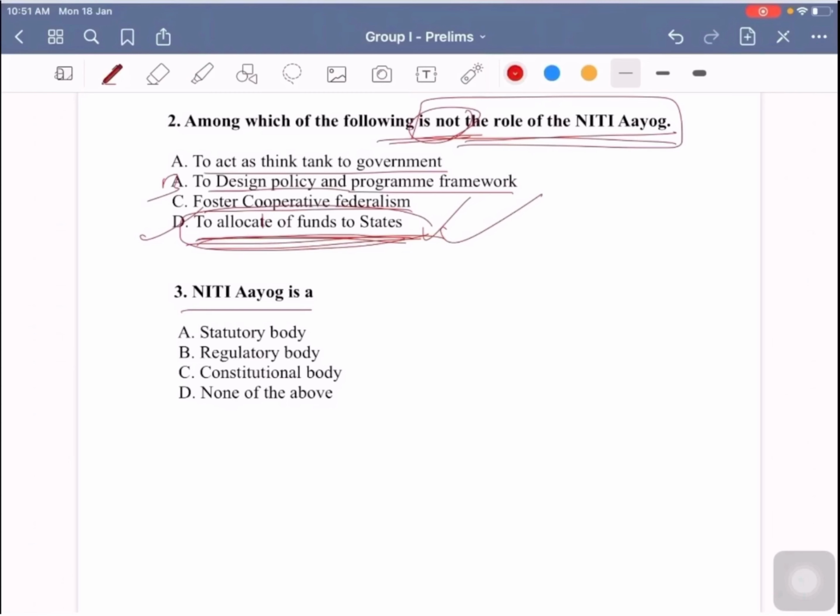Now question number 3. Niti Aayog is A statutory body, B regulatory body, C constitutional body, and D none of the above. The answer to this question is D, none of the above, because Niti Aayog is framed from an executive order. So in a way it is an executive body.